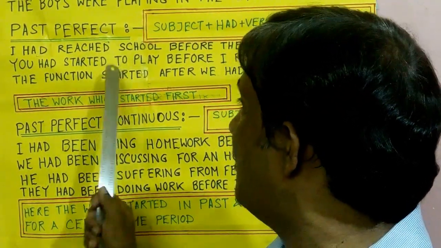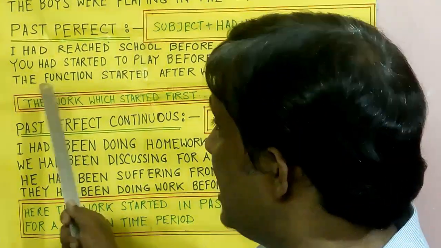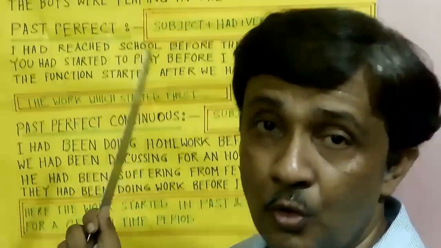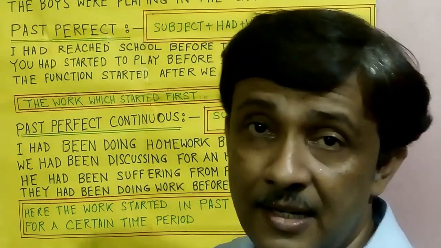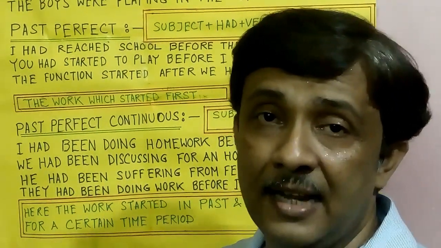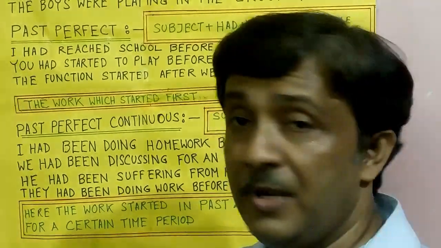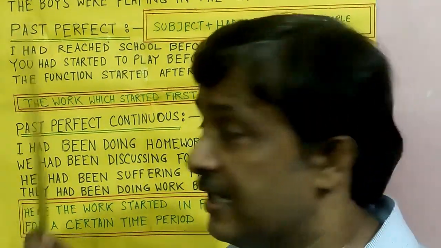So here past perfect tense is used, and the other is past indefinite tense. Here also, the function started after we had reached there. Which activity was completed earlier? We had reached. That activity was done earlier and next the function started. Here past perfect tense is used.